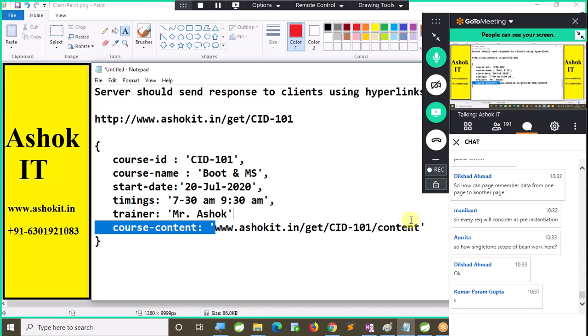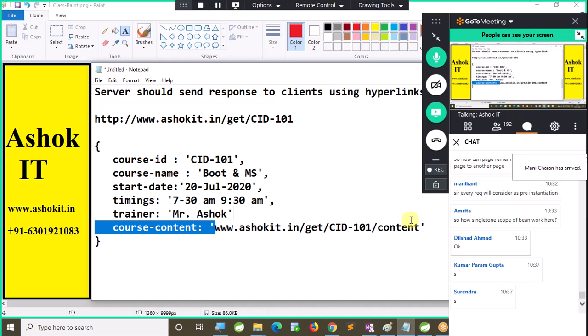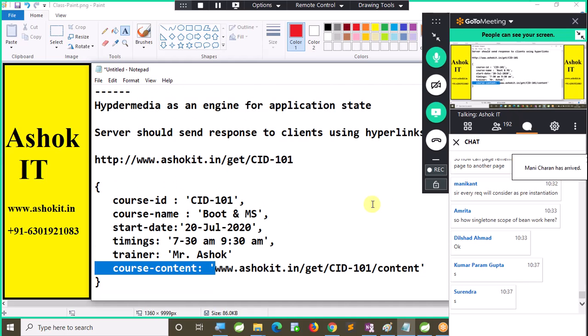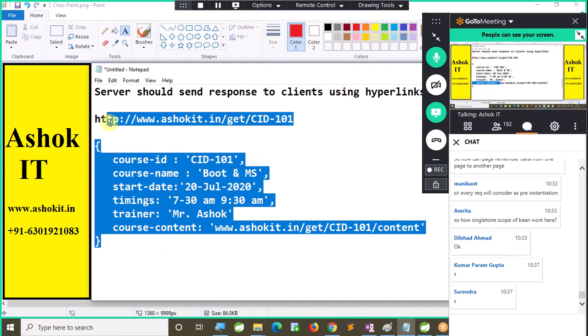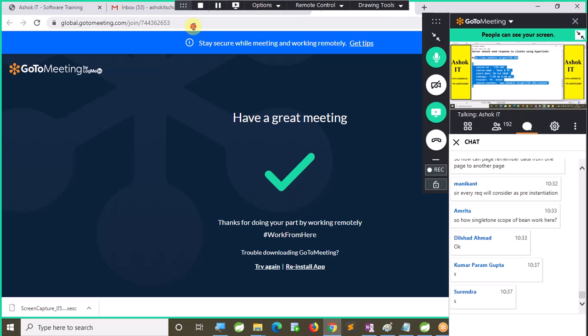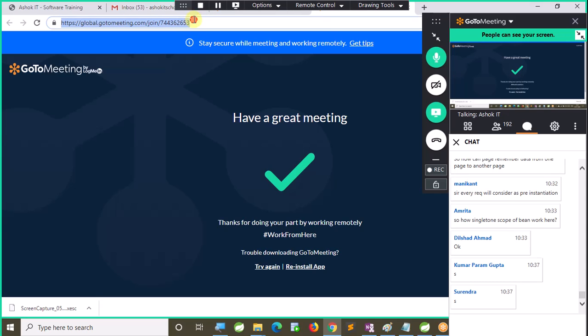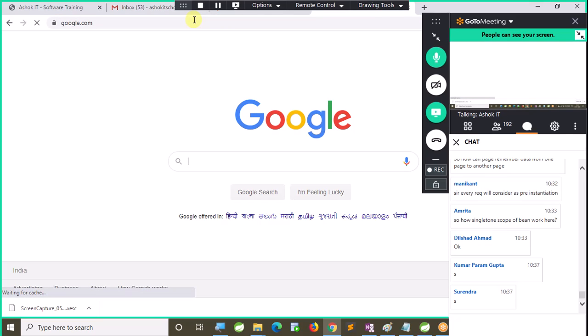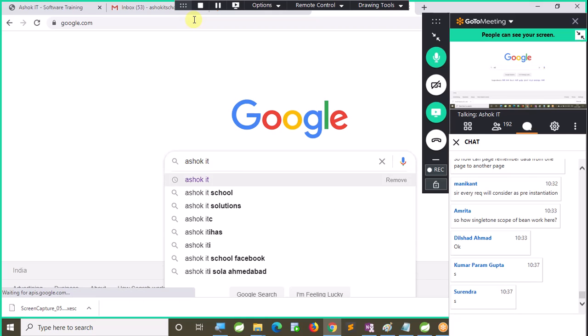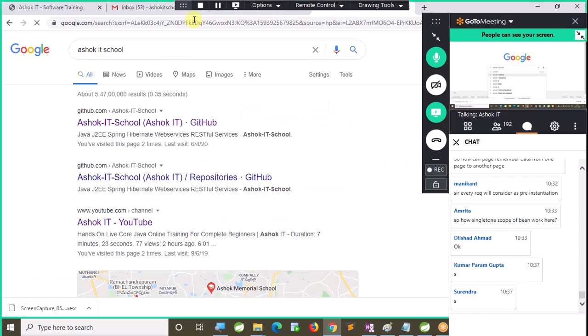What is hypermedia? Hypermedia is an engine for application state to transfer the data. Our internet services also follow the same thing. Now let's search for some data in Google. Is it going to give you everything in the page or is it giving the hyperlinks for you? Now I want to search for Ashok IT School. Right, good. When I search for this, is it giving you complete data or is it giving the hyperlinks?